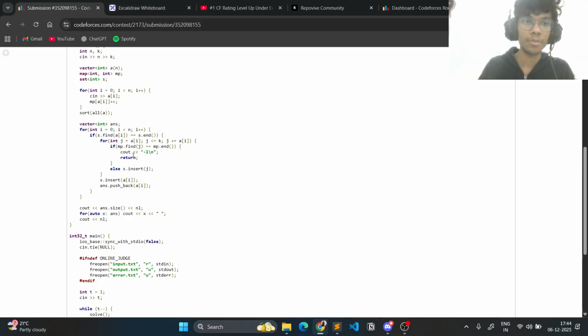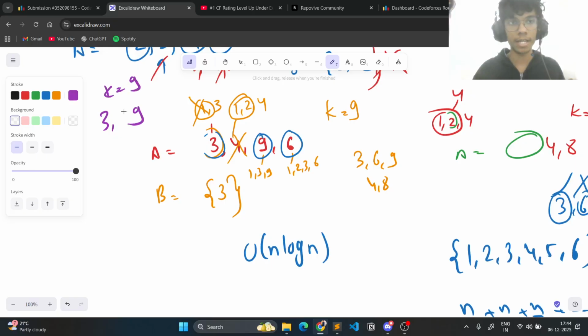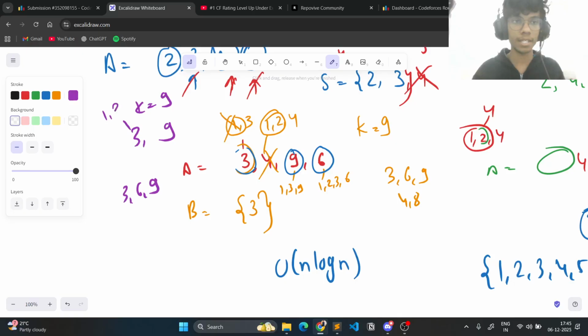right? I hope you got this condition, by the way, that even if one multiple of it does not exist, it fails. If let's say I had a 3 and a 9, and k would have been 9, then the multiples of 3 up to 9 are 3, 6, 9. Since the divisors of 3 are 1 and 3, I cannot take 1, I'll have to take 3.